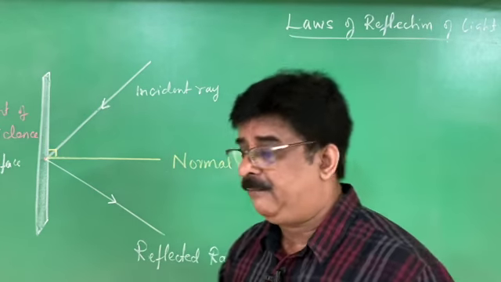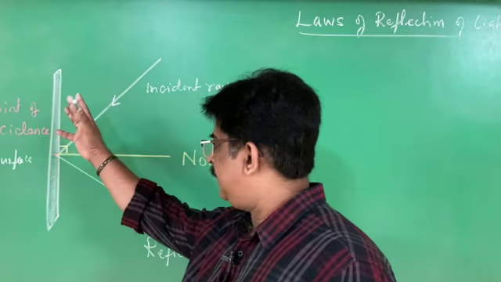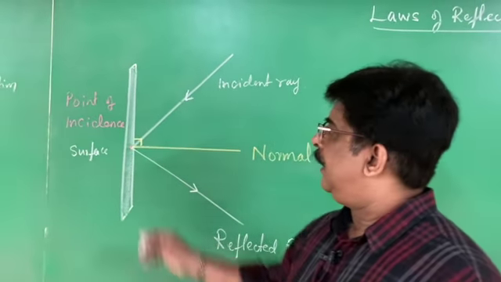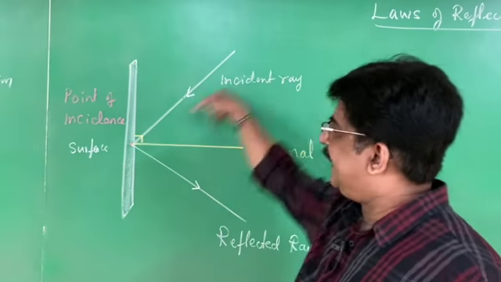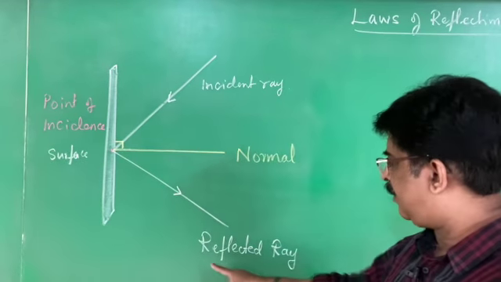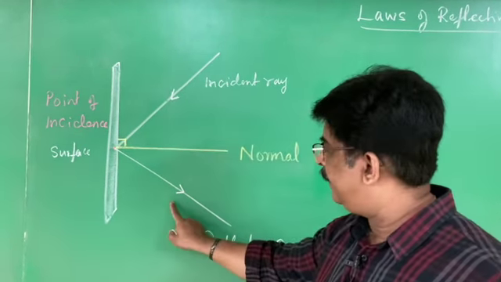What is reflection? When a ray of light is made to fall on a surface, the light ray bounces back. This property of the light is called reflection of light. The ray which falls is called the incident ray. The ray which bounces back is called reflected ray. We can identify by the direction.